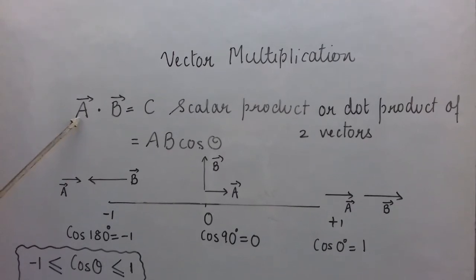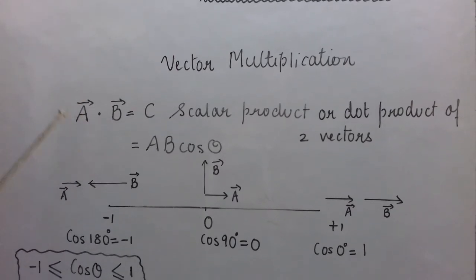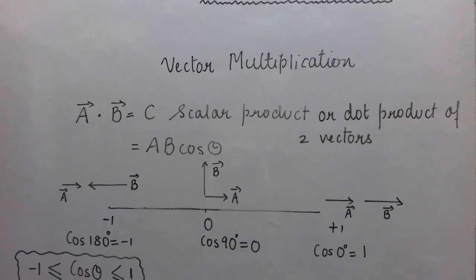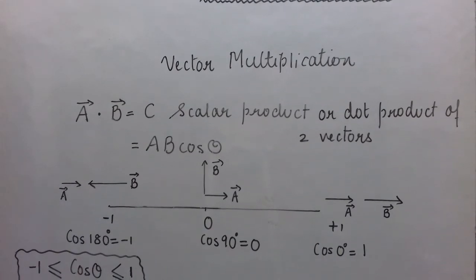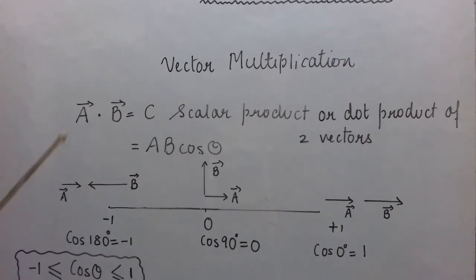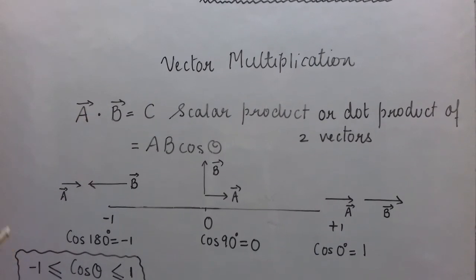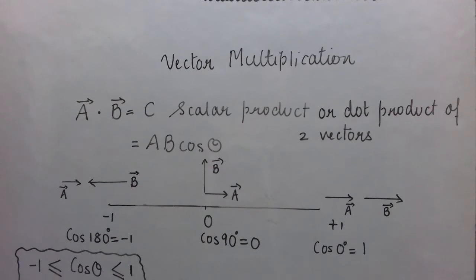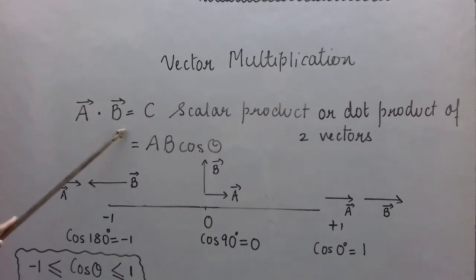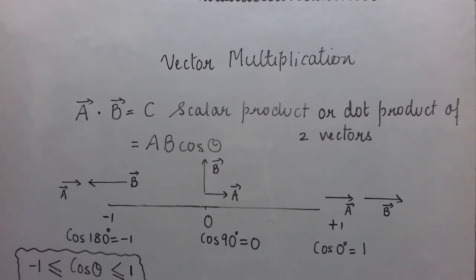Similarly, here you cannot choose any two vectors and take the dot or cross product. There are certain relations in physics on the basis of which only you can take the dot product or cross product of two vectors. Okay, so let us see now, on the basis of this, what is work.